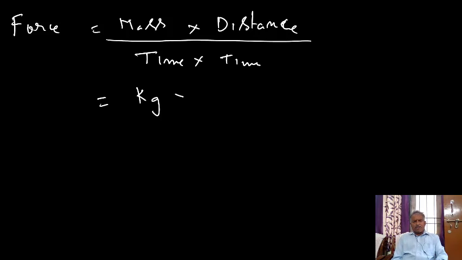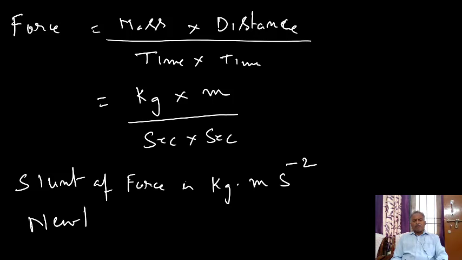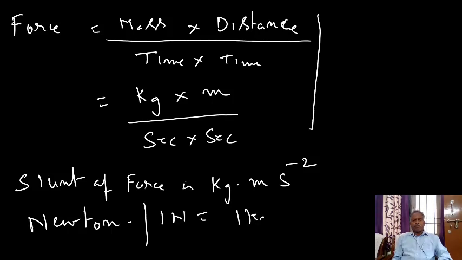Let us keep the units for all these. Unit of mass is kg, unit of distance is meter, unit of time is second into second. Therefore, this is the SI unit. SI unit of force is kilogram meter second minus 2, and this kilogram meter second minus 2 is called Newton. Therefore, SI unit of force is Newton. 1 Newton equals 1 kilogram meter second minus 2. So this is the unit of force.